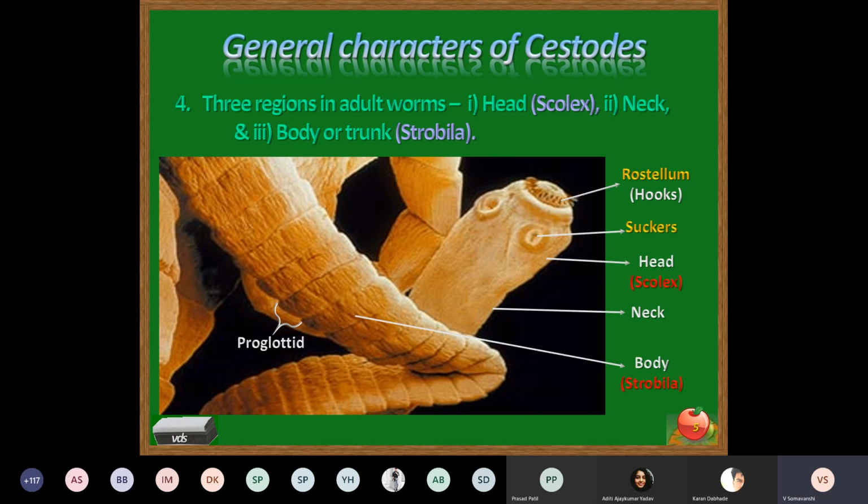One by one, segments are formed from the germinal layer. As one segment is formed, during the formation of the second segment, the first one is pushed down. In this manner, the whole body is produced. That means segments are produced one by one and descend downward. This process of segmentation of the body is called strobilation or production of the body.